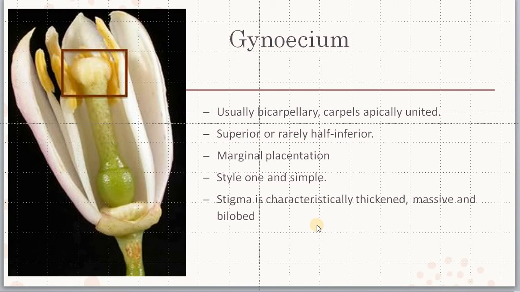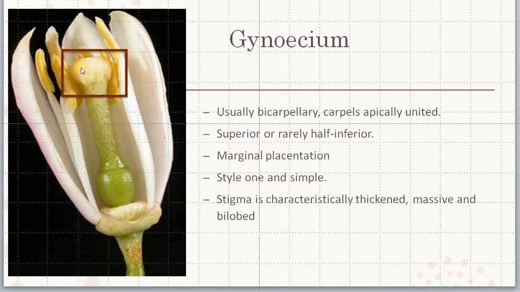Gynoecium is usually bicarpellary. 2 carpels are present, and the carpels are united at the apical portion, the top portion. Ovary can be either superior or rarely half inferior. Placentation is marginal. Style is united to form one and simple.